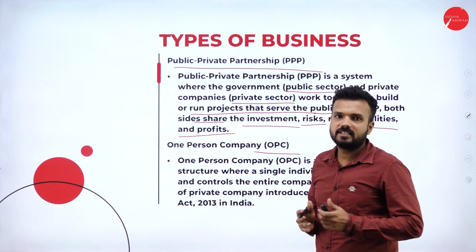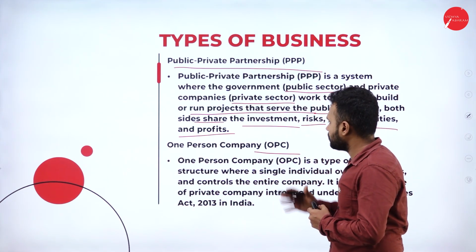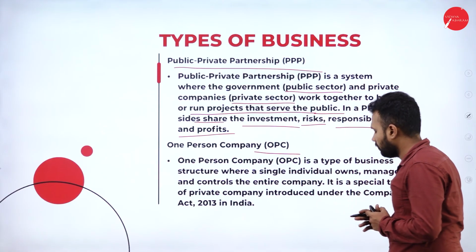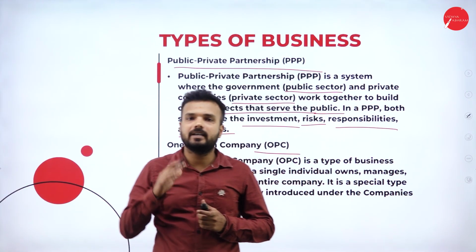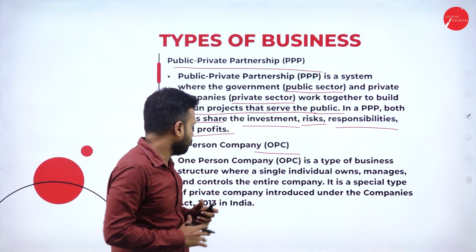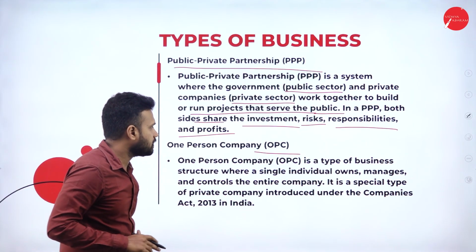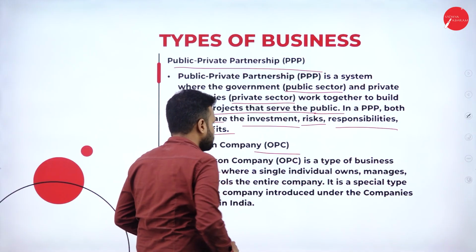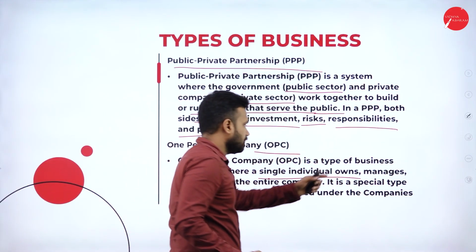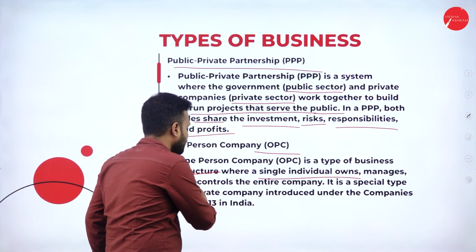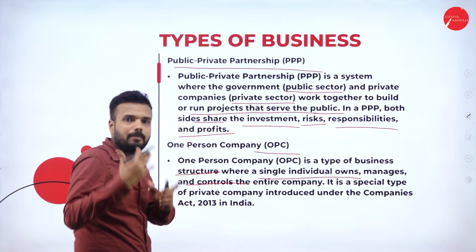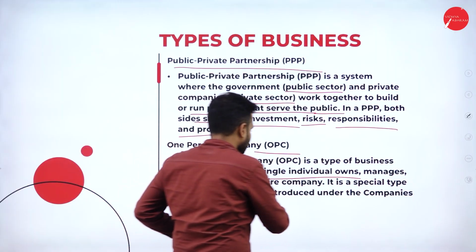One person company, it's about OPC. When it comes to a one person company, it is a kind of private entity which is completely managed, controlled and ruled by a single individual person. It is a type of business structure where a single individual runs it. He is the one who owns the business, manages the business and controls the complete business operation, the entire company.